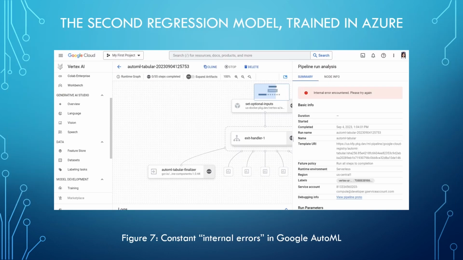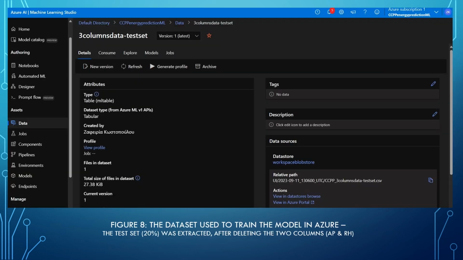Then I tried to use Google AutoML, but I kept receiving internal error messages, so I changed to the Microsoft Azure environment, with the specific dataset, two columns of the given two features and the target variable.